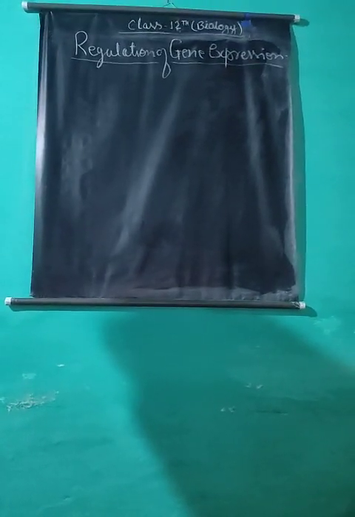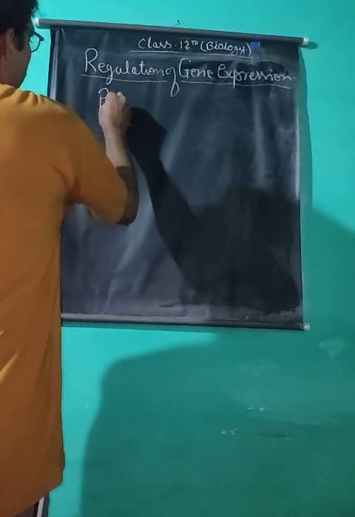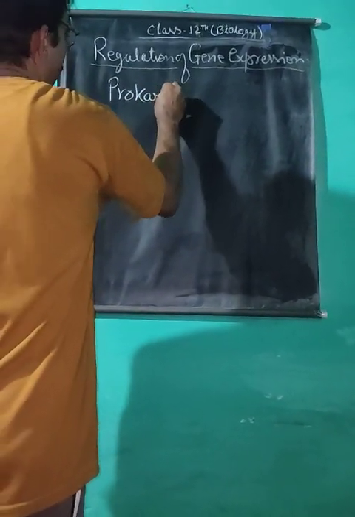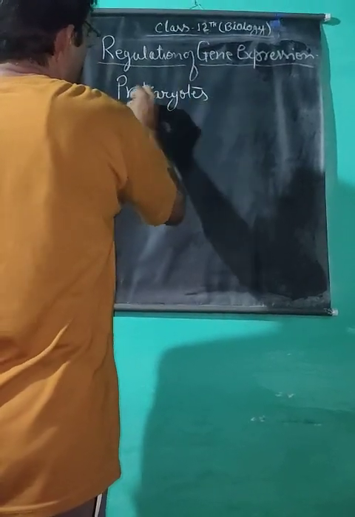The mechanism of gene action and its regulation was described for the first time by Jacob and Monod in Escherichia coli. In eukaryotes, it is very difficult to study the actual mechanism of regulation of gene activity, because in eukaryotes there are a lot of genes, and how many genes are activated at a particular time of life is very complicated. The gene regulation in prokaryotes, which have a limited number of genes, can therefore be studied.